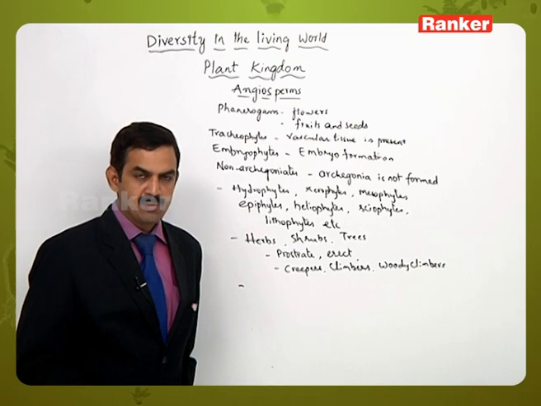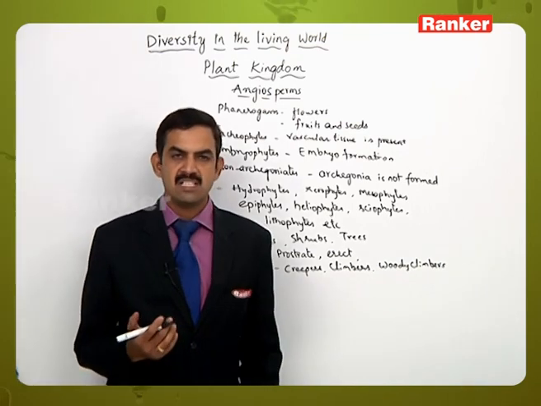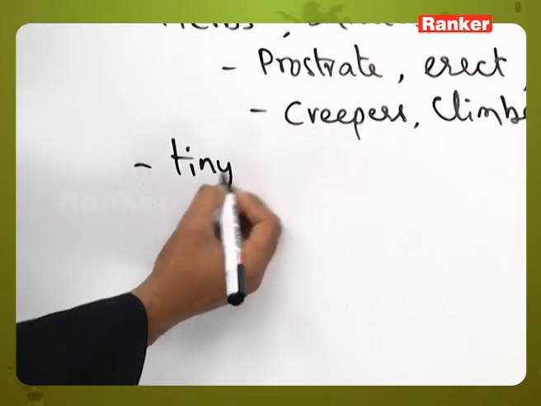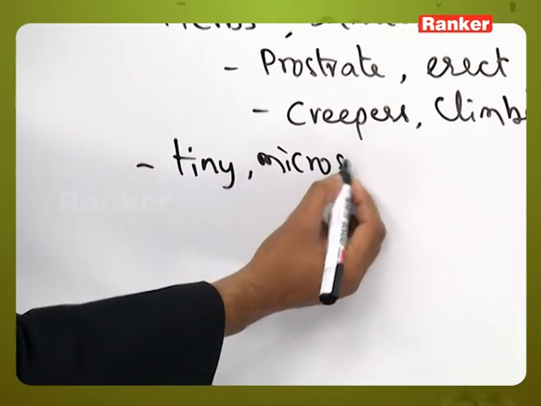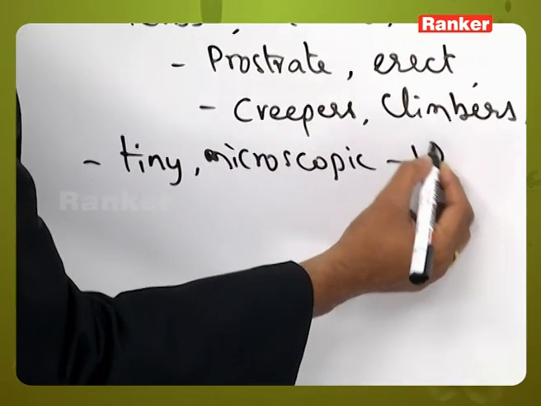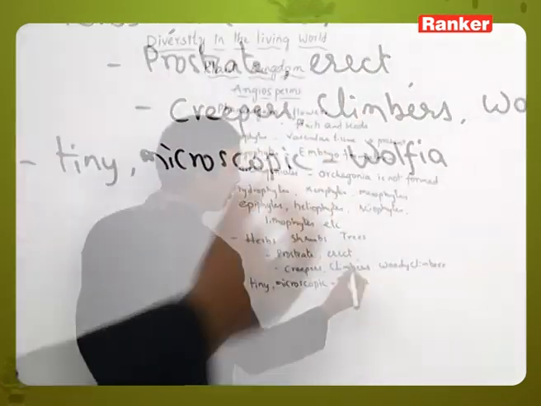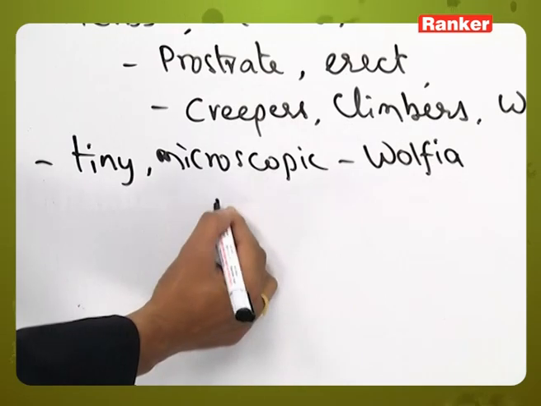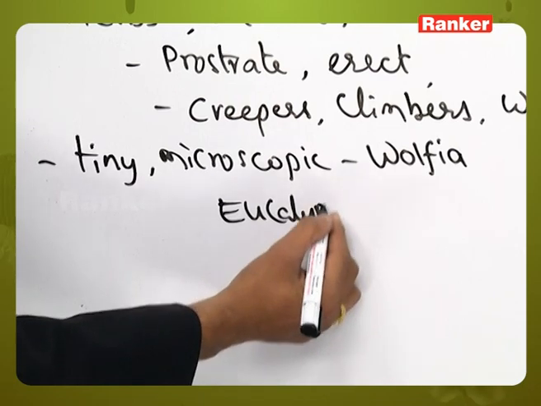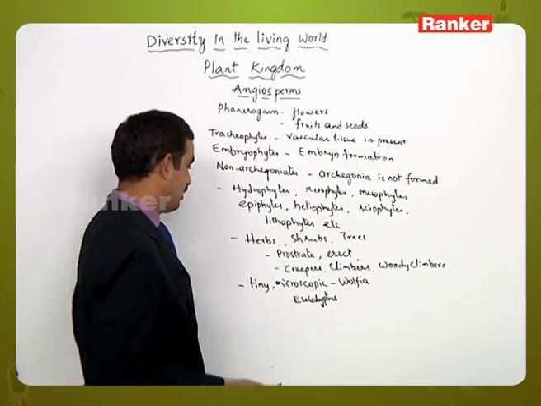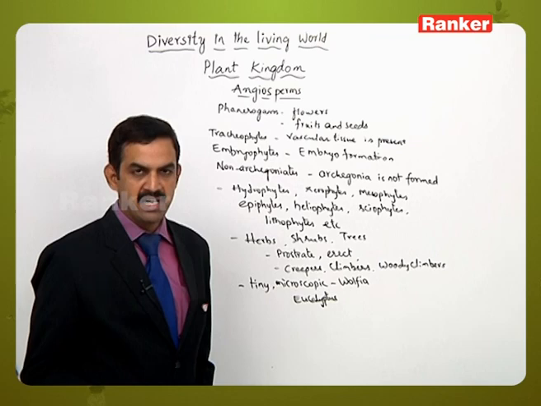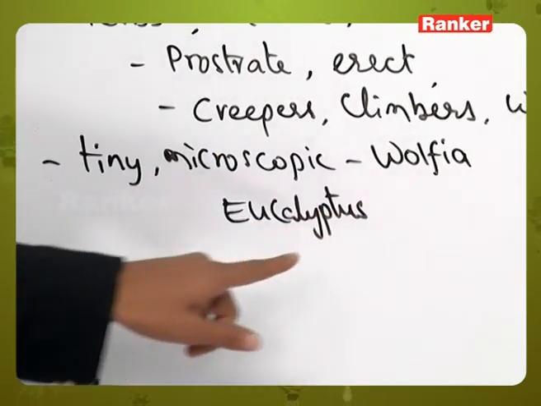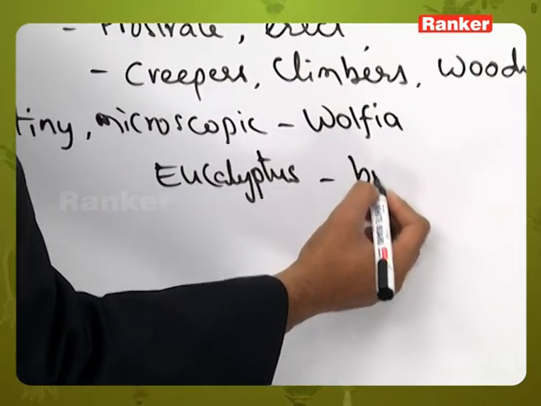Here in angiosperms, in the size there is a lot of diversity, starting from the tiny microscopic plants like Wolfia, which is considered to be the smallest angiospermic plant, to the biggest one, that is a eucalyptus plant, which grows around 100 meters of height, which is considered to be one of the tallest plants. So likewise a lot of diversity from the smallest to the biggest plant.